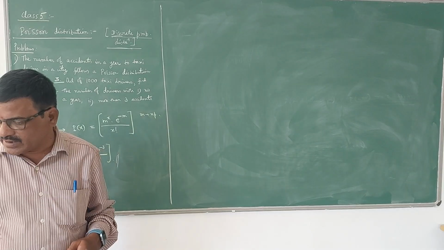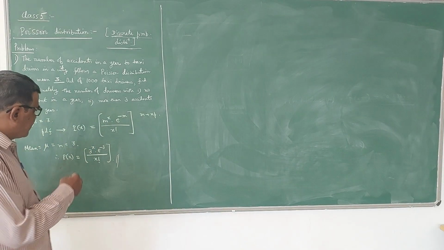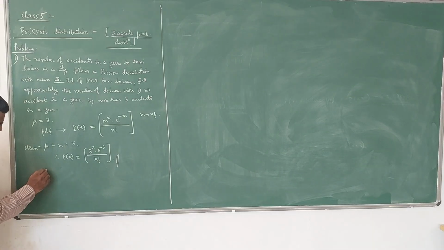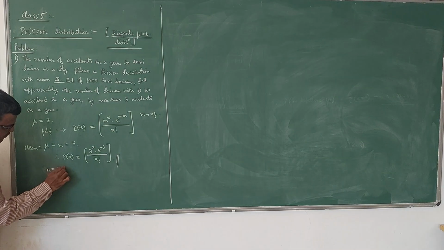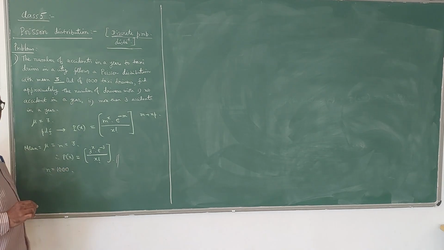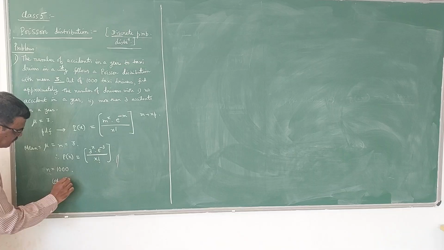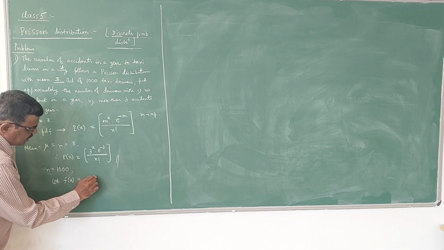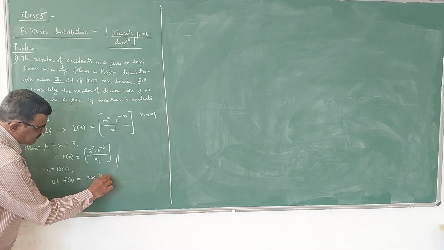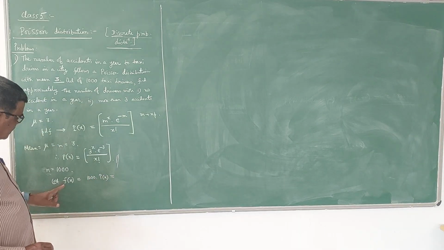So the thing is here, let us take the n value he has given, 1000, the total number of taxi drivers, and let us fit the function like this: f of x is equal to 1000 multiplied by p of x. So this is the f of x function.